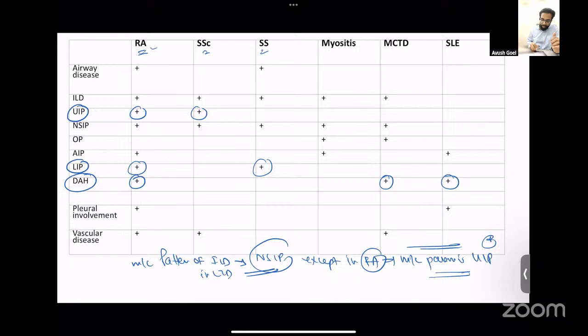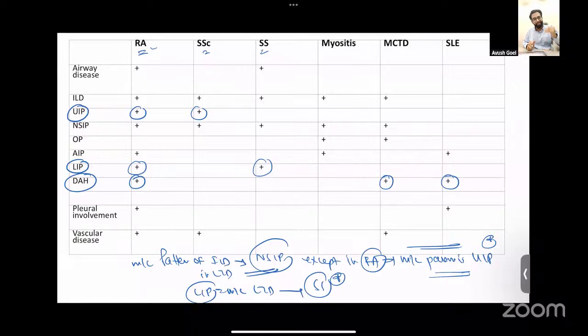Second question that could be asked is, which CTD is most likely associated with LIP? So when we talk about LIP, the most common CTD is Sjogren syndrome. So please remember, in Sjogren syndrome, NSIP is more common than LIP. But if I talk about LIP, then the most common CTD associated with LIP is going to be Sjogren syndrome. So this is all about CTD ILDs.